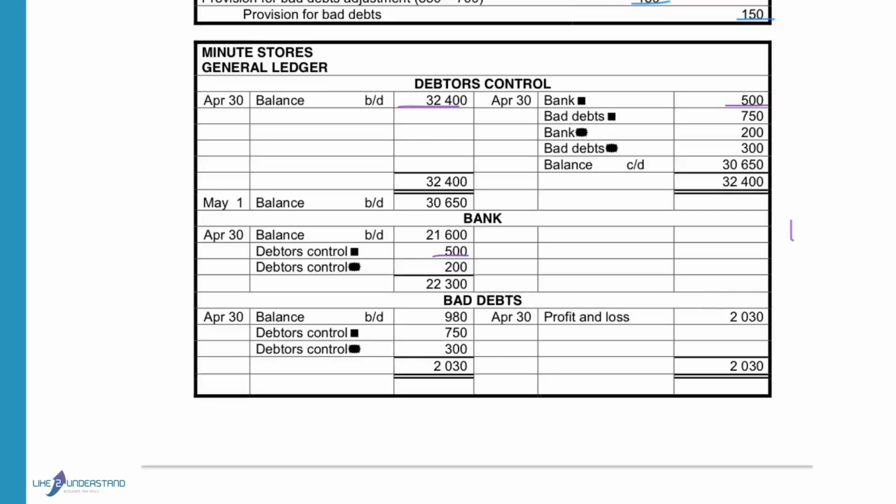Bad debts is increased with 750 to increase the expense. The debtors is decreased with 750. For the money received, the debtors is decreased with 200. The bank is increased with 200. For the bad debts, the debtors reduced with 300, and the bad debts expense increases with 300.